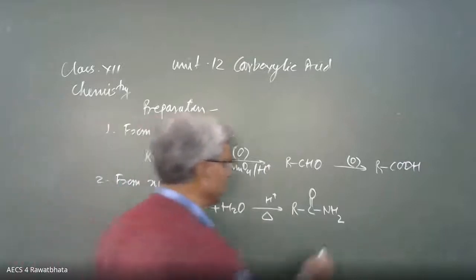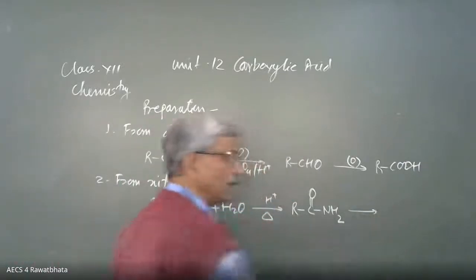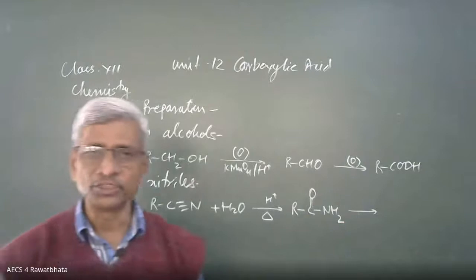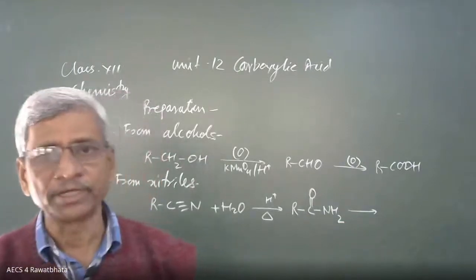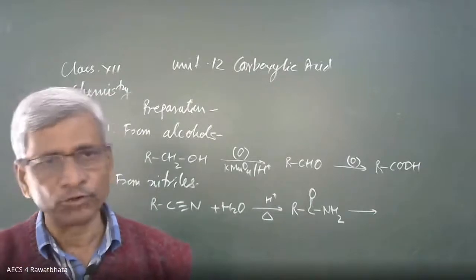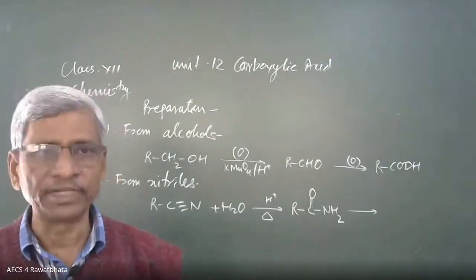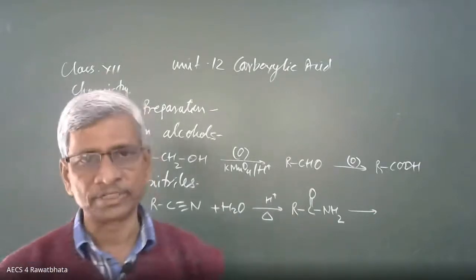This acid amide can be converted into carboxylic acid. Carboxylic acid can be converted into all four derivatives, and all four derivatives can be converted into carboxylic acid.